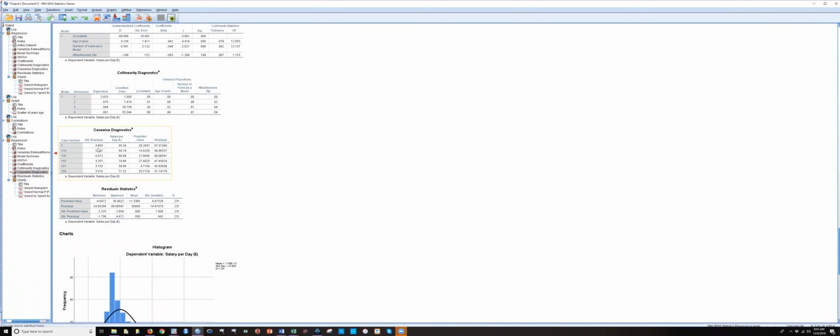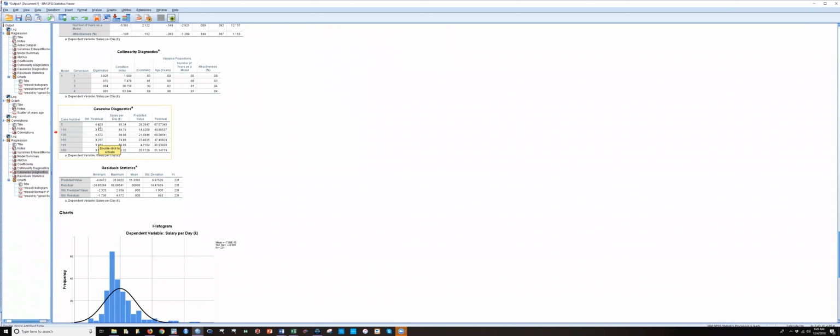You want these under 2. If they're over 3, it's kind of concerning. There's a couple that are over 4. That means they're 4 standard deviations above the mean residual. And that's a little alarming. That tells us that there are outliers, some really influential cases. And you can test the influential cases. I'm not going to do it for you now, by saving Cook's statistics.